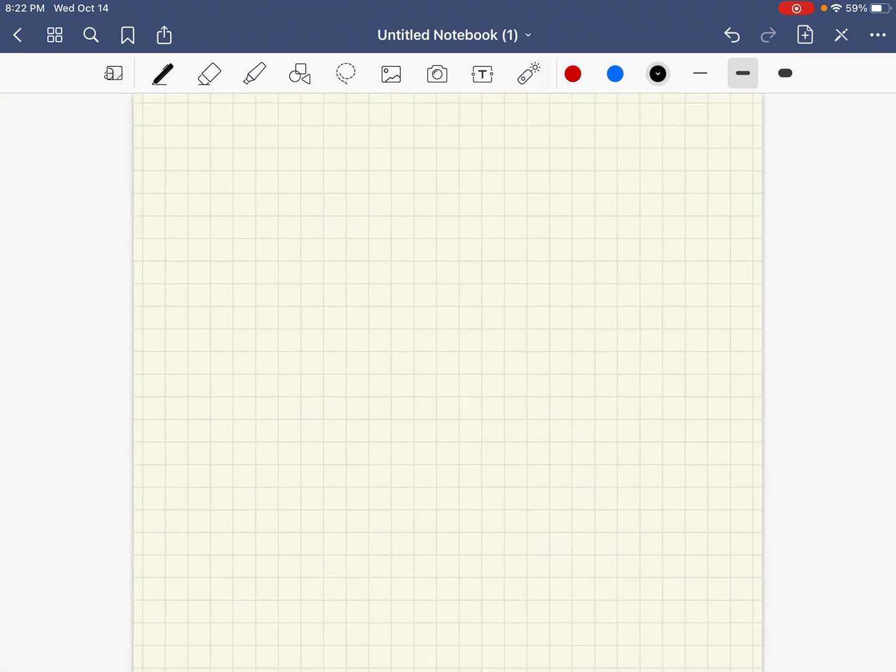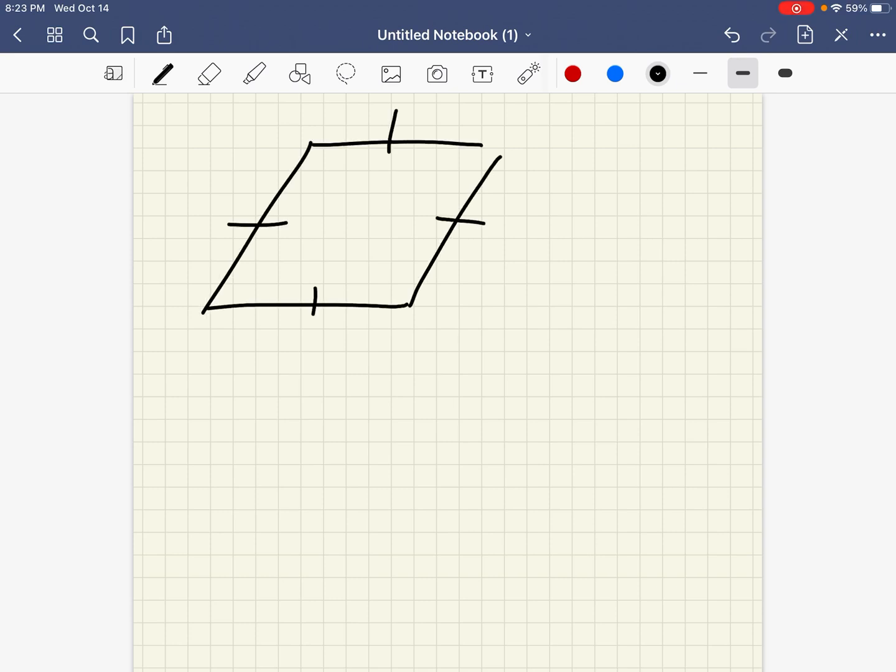The next thing we're talking about is the properties of a rhombus. And if you'll look on page 178, it says a rhombus is a parallelogram whose four sides have equal lengths. So if you draw a rhombus, all four sides have equal lengths. The diagonals of the rhombus bisect the angles of the rhombus. So if I draw this, this is congruent to this.